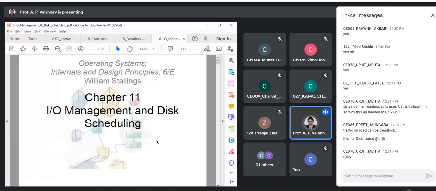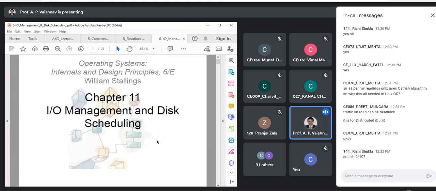I'm going directly to chapter 11 because chapters 7 and 8 are about memory management. We are going to focus on that in the entire third sessional phase, where we'll discuss memory management, virtual memory, all those concepts. As you are fresh with scheduling, that's why I'm taking chapter 11 first, because over here we have scheduling approaches. Before that, today in the next 10 minutes, we'll have a look at how IO management works. And tomorrow I'll be covering disk scheduling policies. They are almost the same as what you have studied. 9 and 10, yes.